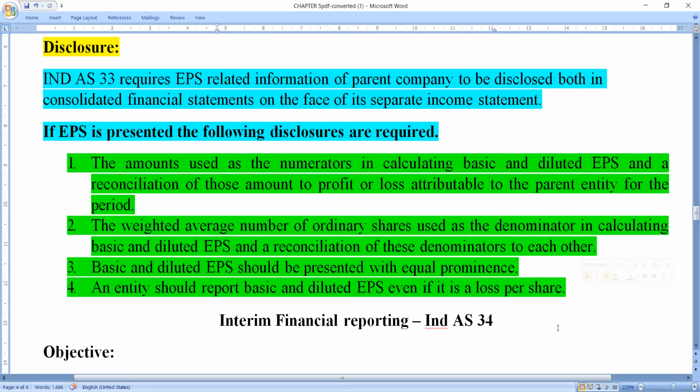And the fourth one is, an entity should report basic and diluted EPS even if it is a loss per share.